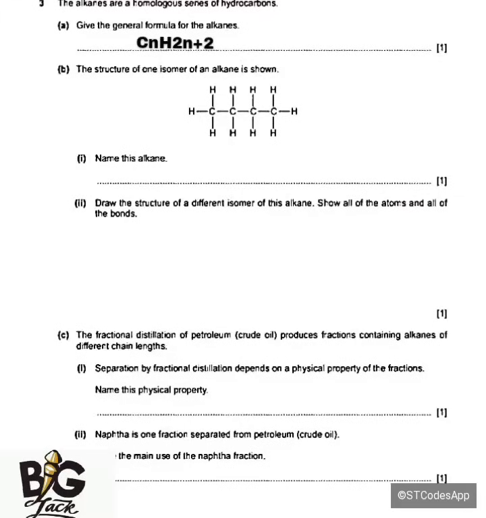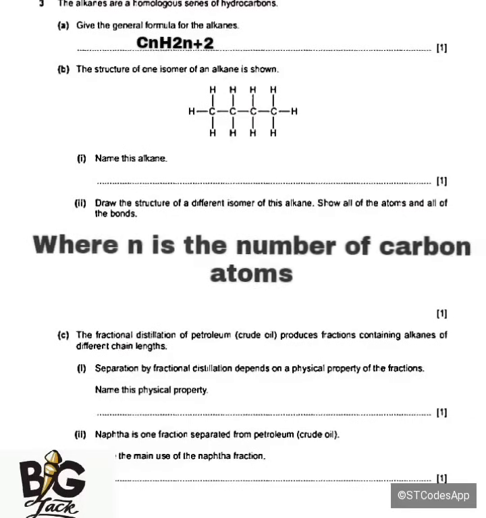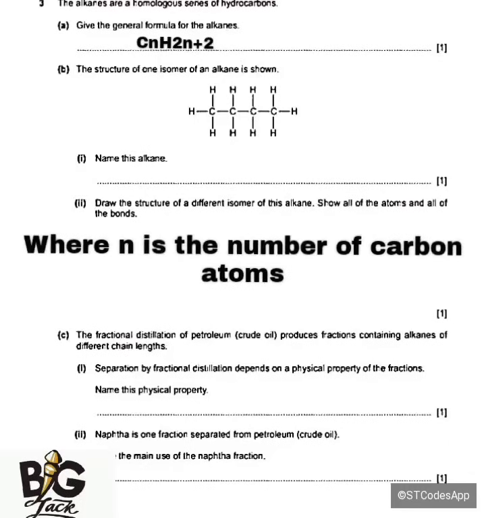Since here I'm saying CnH2n+2, n represents the number of carbon atoms. Now I'm going to give you the prefix. Since we are talking of the alkanes, alkanes end in A-N-E.